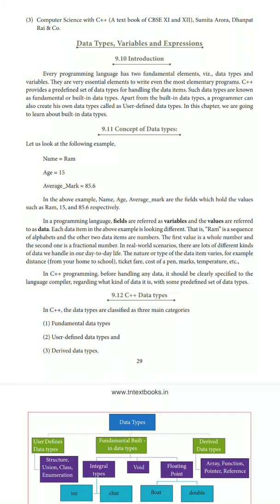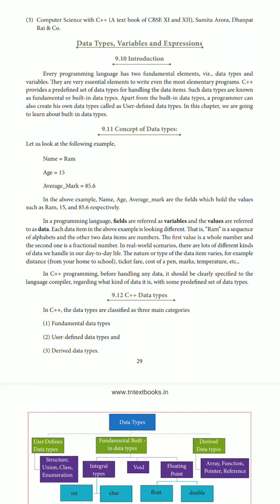Okay, so data types. Coming into the topic data types, there are so many different data types. The main difference is predefined data types and user defined data types. Predefined data types means the data types which are defined by the creators of C++, and user defined data types are the data types which are defined by the person who is using the C++ programming language. So first of all, we'll see the concept of data types.